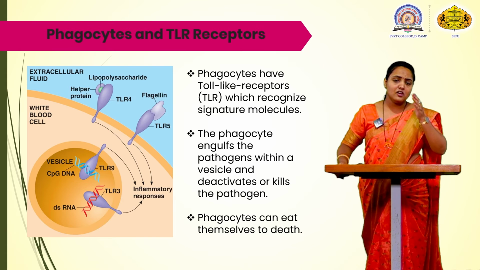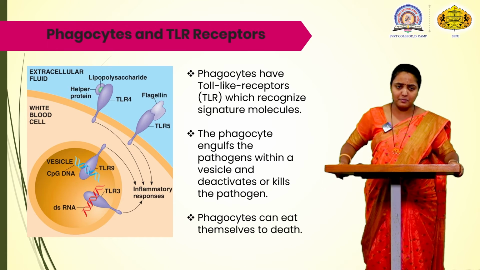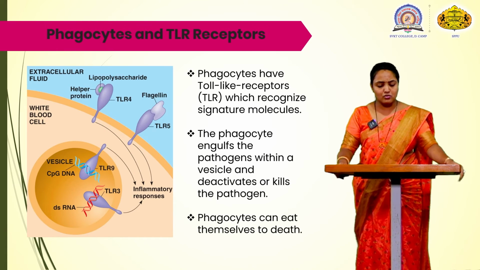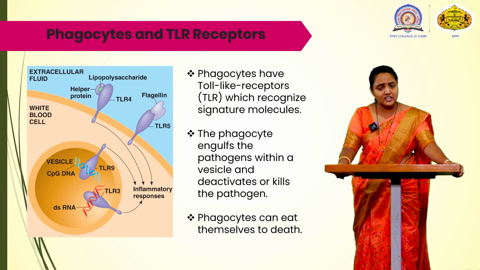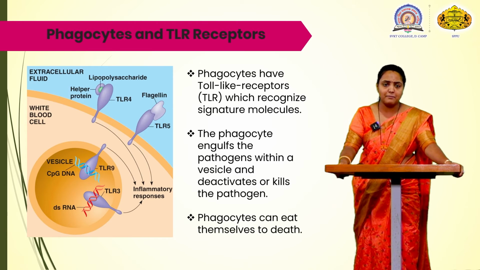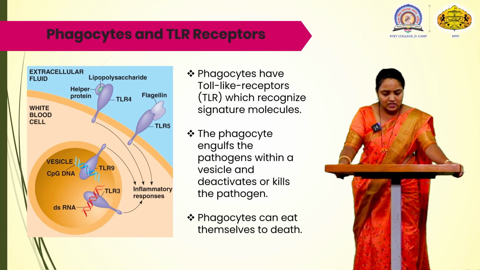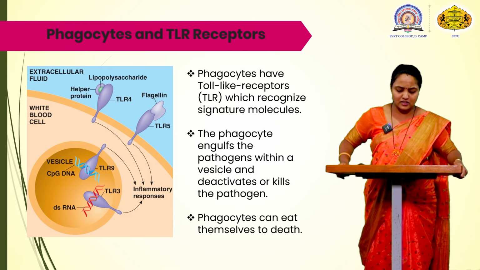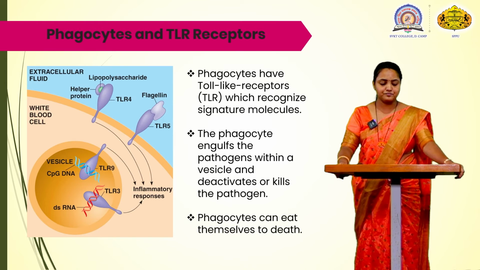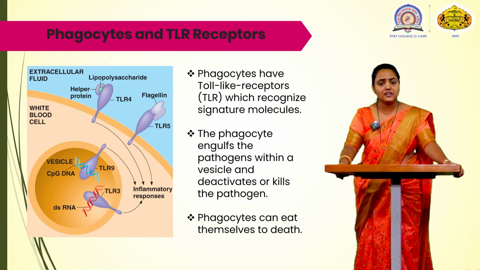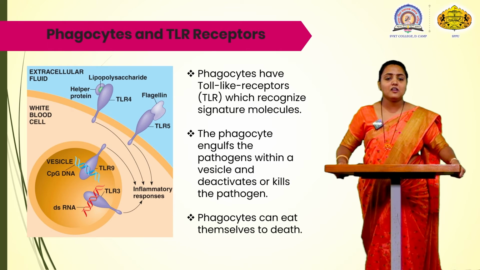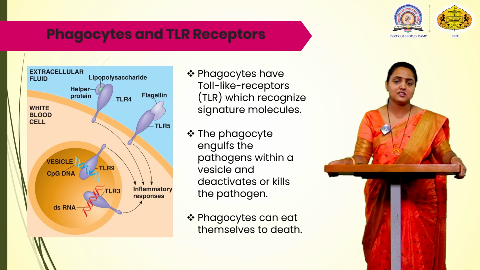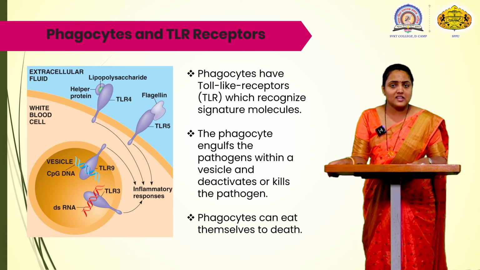TLR5 is for the flagellin protein which is present in bacteria. TLR4 is a lipopolysaccharide receptor which is present in gram negative bacteria. TLR3 is for the double stranded RNA which is present in RNA viruses, and TLR9 is for the CpG DNA which is present in the bacteria or the viruses for the receptor purposes.